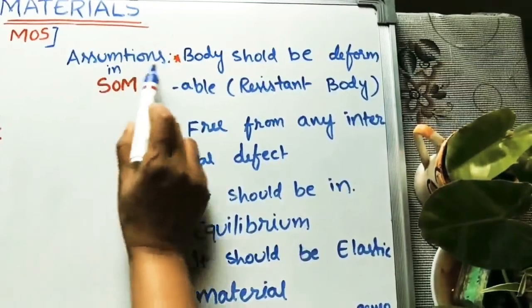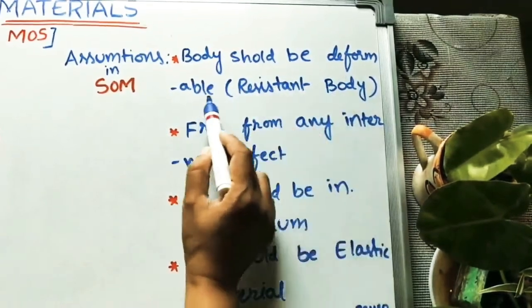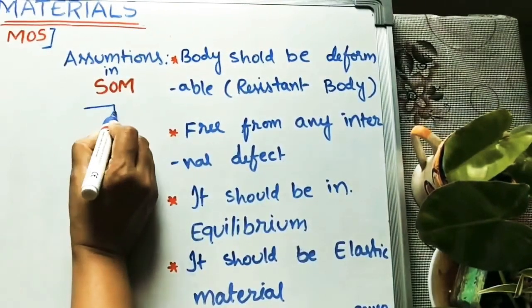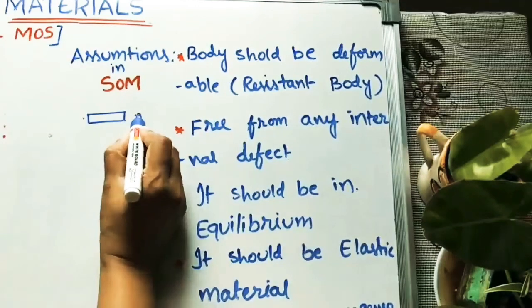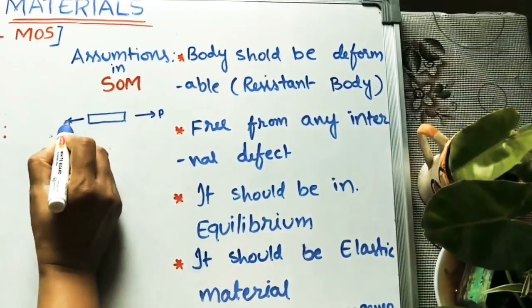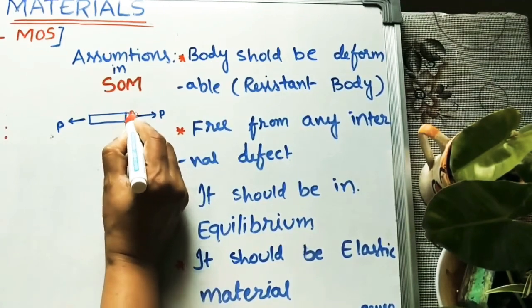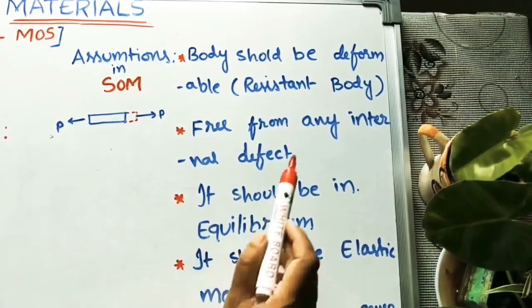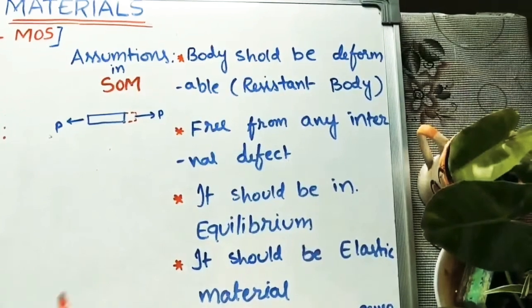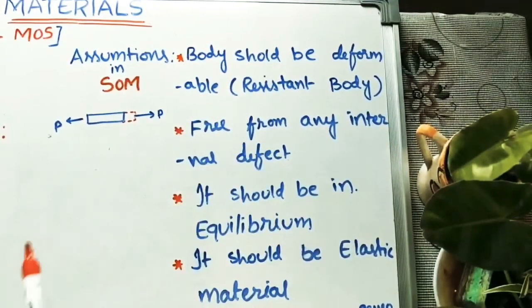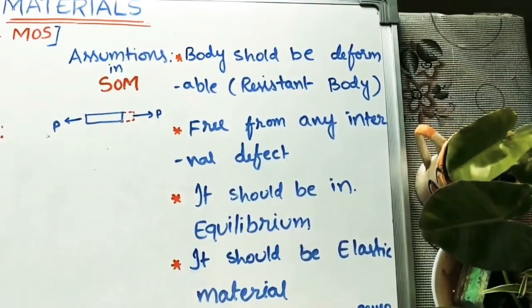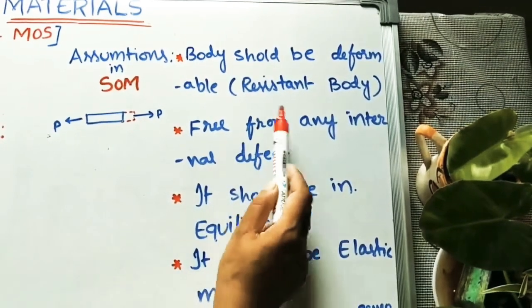So the first assumption is the body should be deformable. Whatever object we are taking, let us take this as our object. On application of force, we can see the deformation. This is the deformation. So whatever body we are using should be deformable. It can change its dimensions with the application of force. It is called a resistant body.